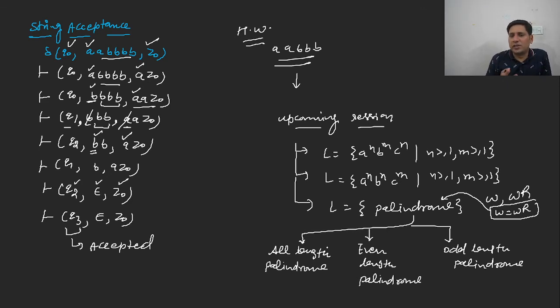I will suggest all the students that in the GATE examination, the pass percentage is low. The usual pass percentage of the GATE examination is 15 to 16%, while in the semester examination, in most cases the pass percentage is about 90%. Why? Because the objective of the semester examination is to pass the maximum number of students, while the objective of the GATE examination is to pass fewer students, or you can say to fail the maximum number of students, to filter the students, that is, to find out the quality students. I think this is clear to everybody, and we will meet in the upcoming session.